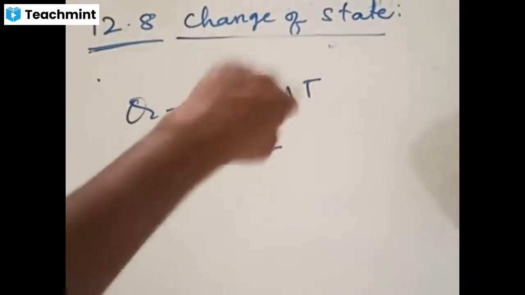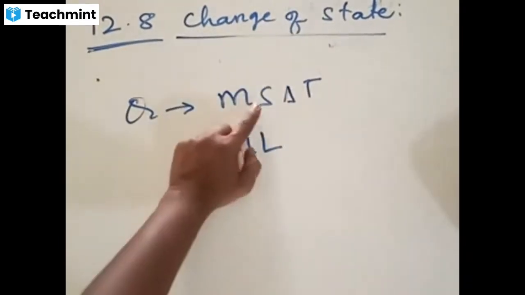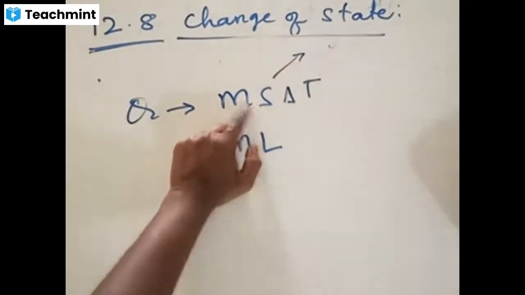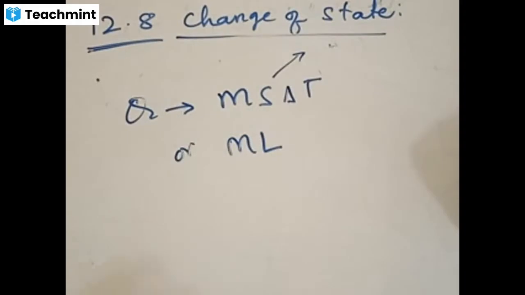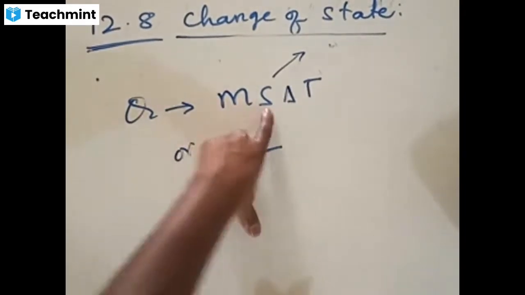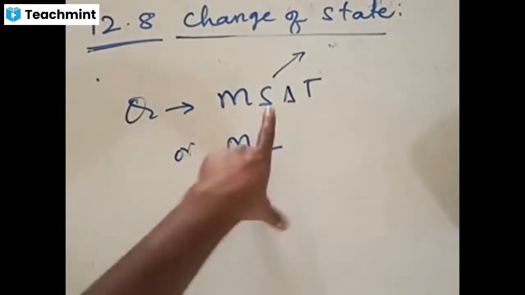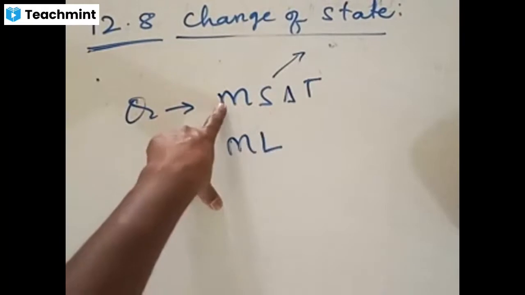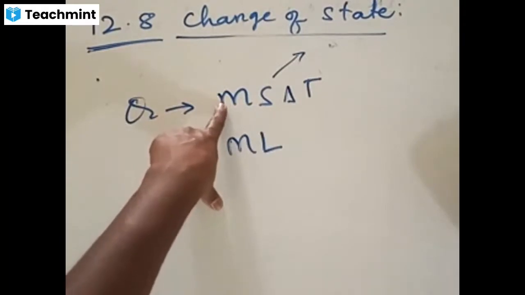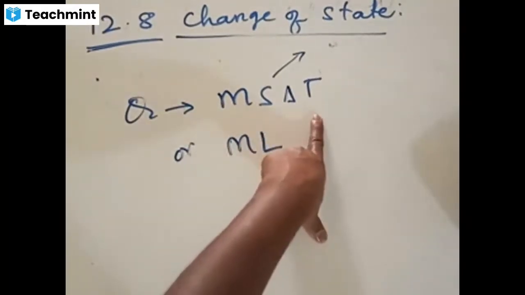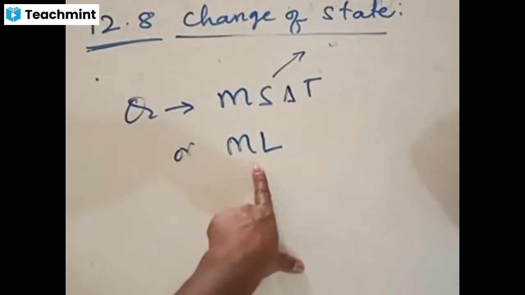Specific heat, again, generally we deal with the specific heat of ice and the specific heat of water. These values would be given in the numerical problems. Now I'm going to take one example to make you understand this. The specific heat values for ice, water, maybe aluminum, anything, will be provided. They will give you the mass of the system. Change of temperature would be given, and we use this formula. Or if there is a change of state, we use the latent heat formula.